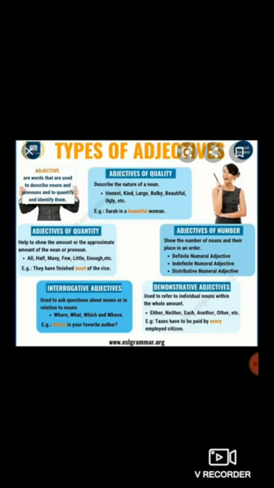I repeat, adjectives of quantity help to show the amount or the approximate amount of the noun or pronoun. Examples: all, half, many, few, little, enough, etc. These are the examples of adjectives of quantity. You all know the quantity. Quantity and quality differ. So quantity means few, less, many, enough. This is the adjective of quantity.